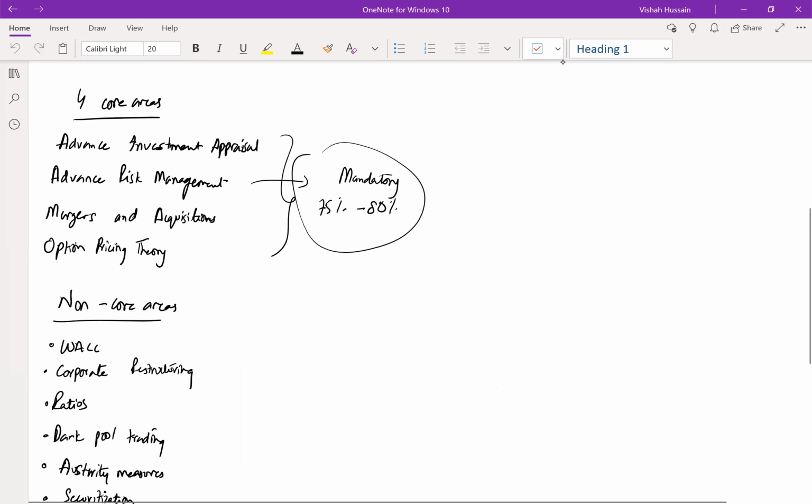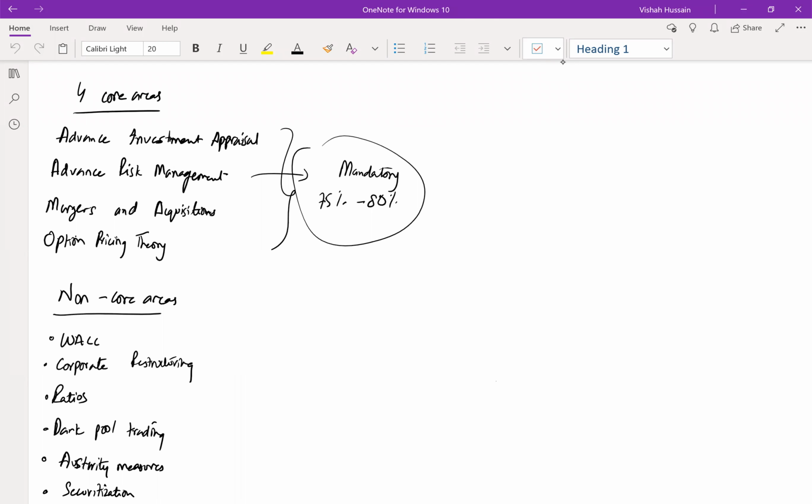Your syllabus, I have divided it amongst four core areas and other non-core areas. Four core areas include advanced investment appraisal, advanced risk management, mergers and acquisitions, option pricing theory. The paper is going to come around 75% to 80% out of these topics.